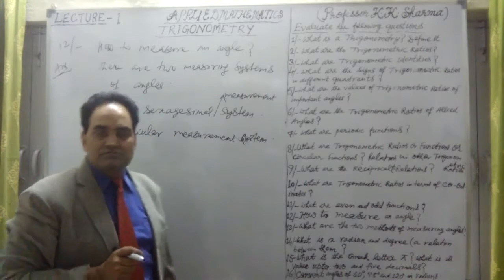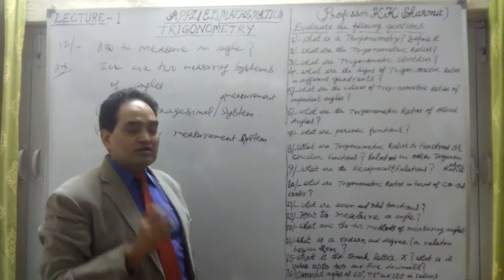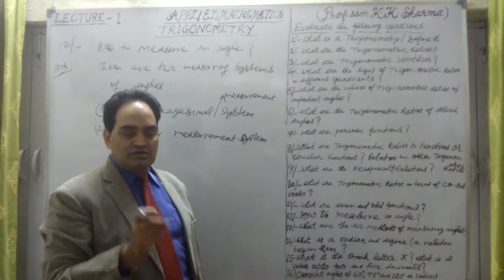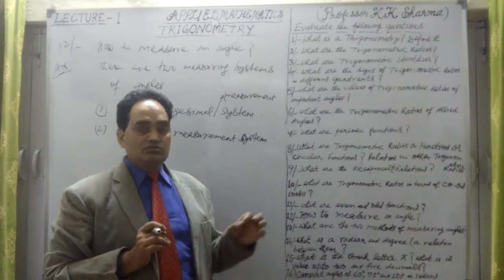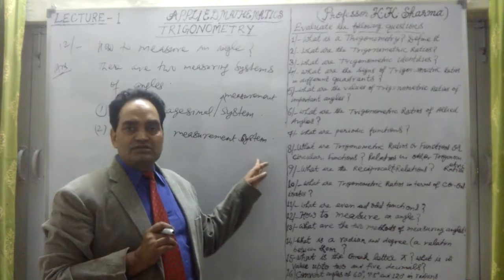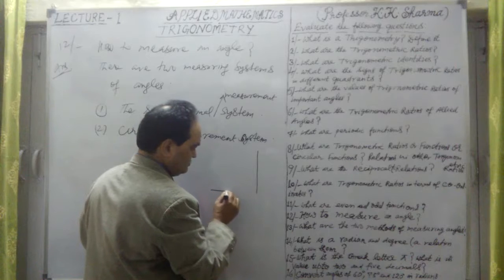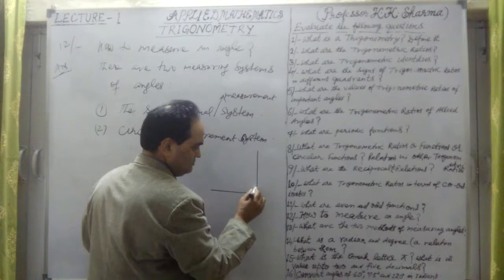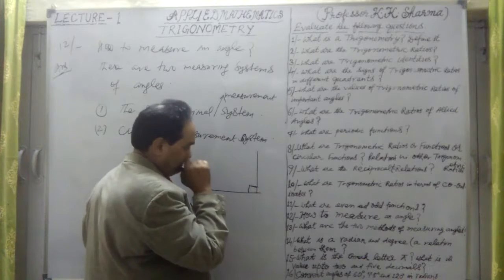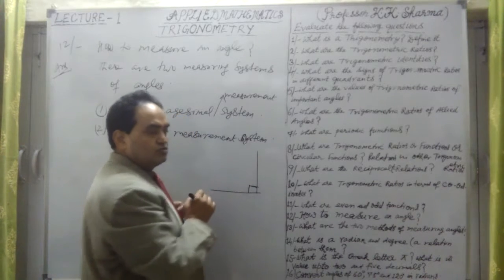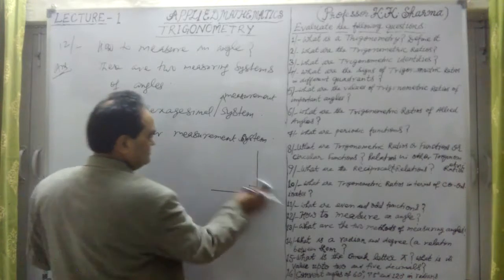What is sexagesimal measurement? Now in this category, we divide one right angle. What is a right angle? A 90-degree angle is known as a right angle. Right angle is formed by dropping a perpendicular upon the base. This perpendicular is making a right angle. Now this right angle is divided into 90 equal parts. Okay, now this is in sexagesimal measurement.